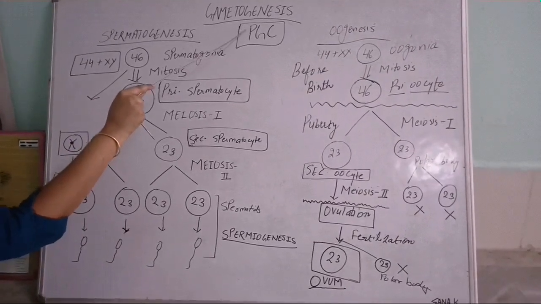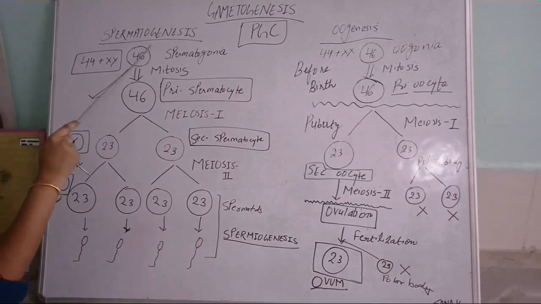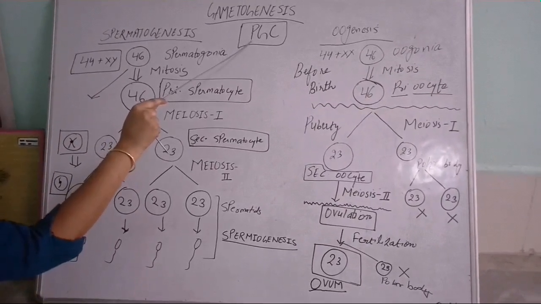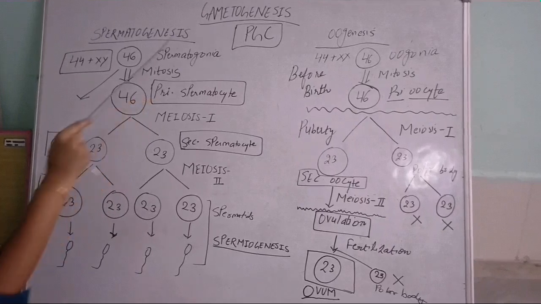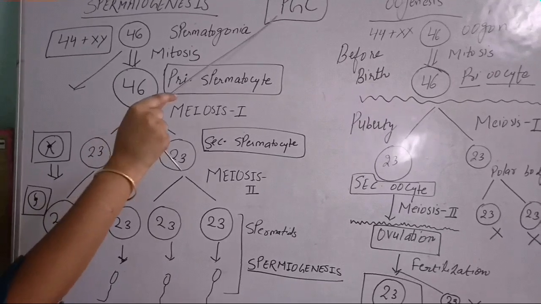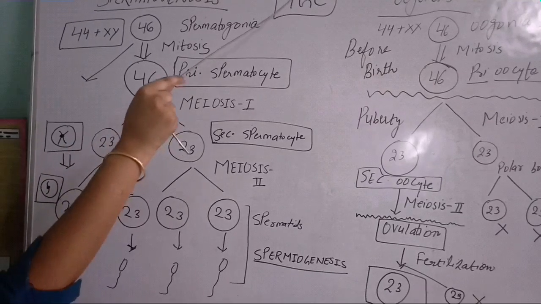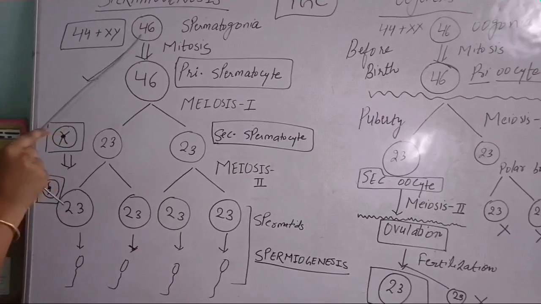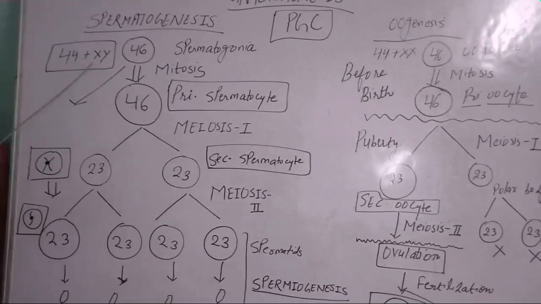So PGC are stored in the seminiferous tubules of the testis, and this process begins at the time of puberty. First, many mitotic divisions take place in the PGC in the testis of males, and from the PGC the cells formed are spermatogonia. So first, from the primordial germ cell, we have the spermatogonia by repeated mitotic divisions, and this cell contains the diploid number of chromosomes, meaning 46 chromosomes. In the case of the male, the chromosome number is 44 plus XY.